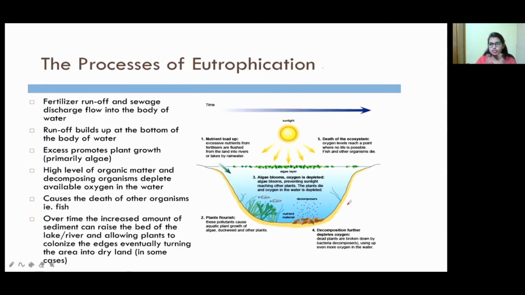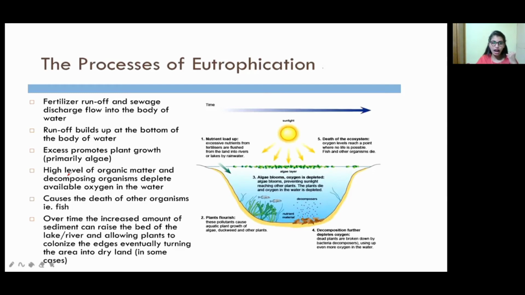In the water body, fishes are there, and fishes need dissolved oxygen for respiration. When this sewage is discharged directly into the water, algal growth will be increased. When algae growth increases, algae also need oxygen for their metabolism and growth. So when more algae grow, the fish will be affected. How are they affected? Fish are not able to get sufficient oxygen for respiration.